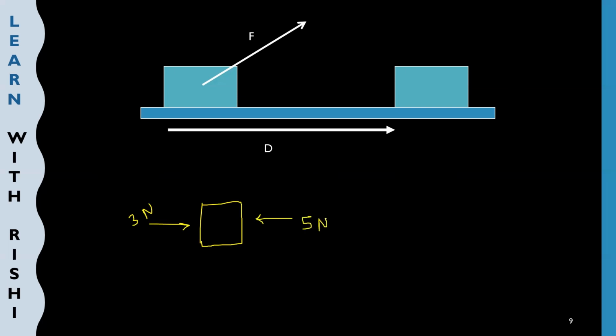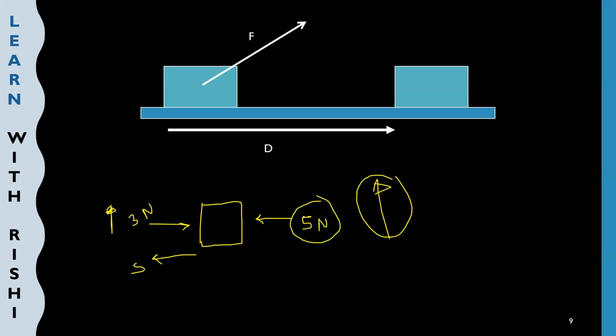Can you tell me where the object will move, to the left side or right side? Of course, the object will move towards the left side because the force applied from the left side is more. This force is much bigger than 3 Newton. So of course, the displacement of the object will be here.